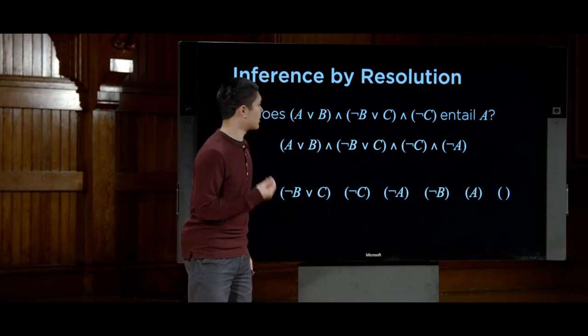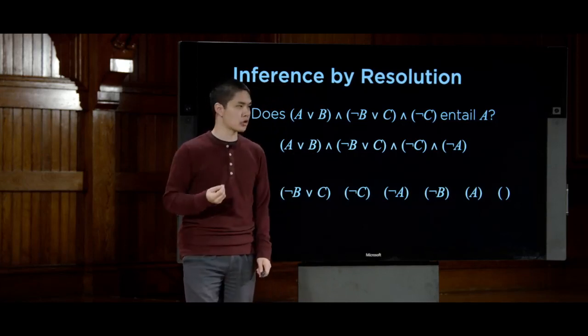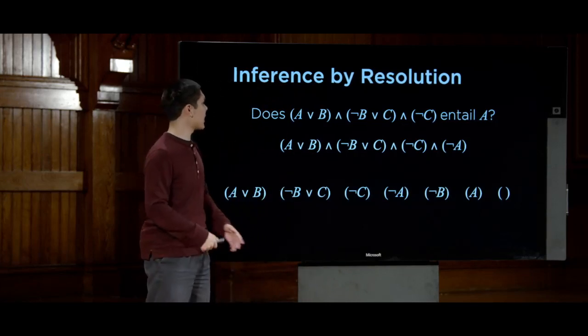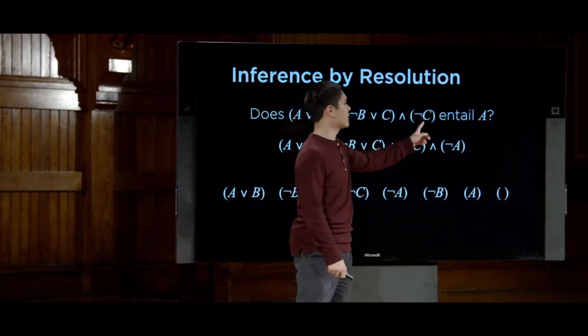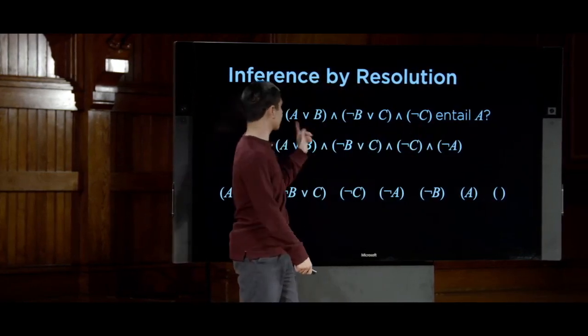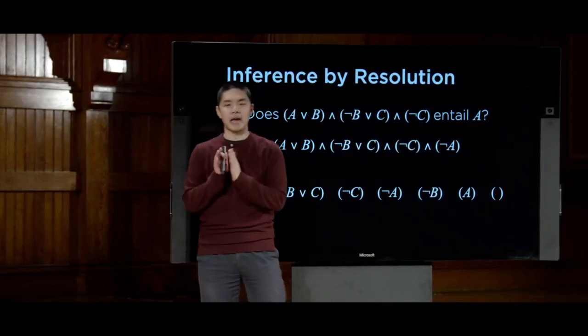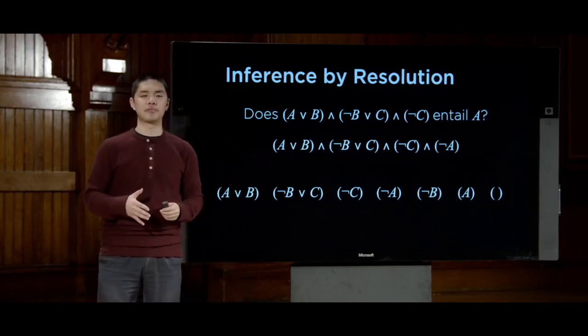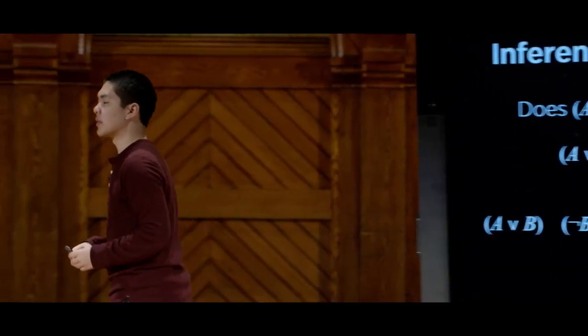And the empty clause we know to be false, which means we have a contradiction, which means we can safely say that this whole knowledge base does entail A. That if this sentence is true, that we know that A for sure is also true. So this now, using inference by resolution, is an entirely different way to take some statement and try and prove that it is, in fact, true.